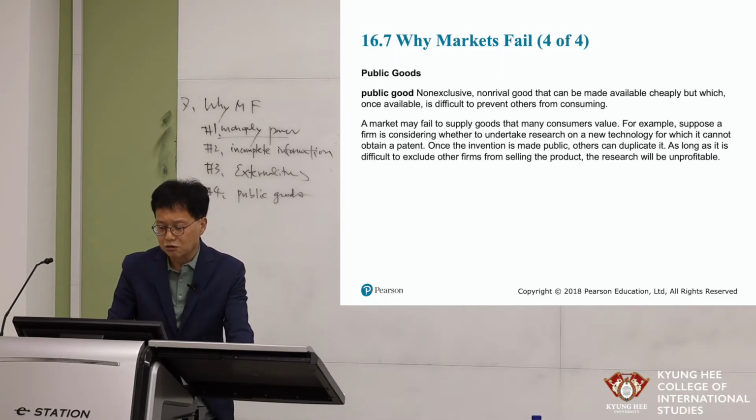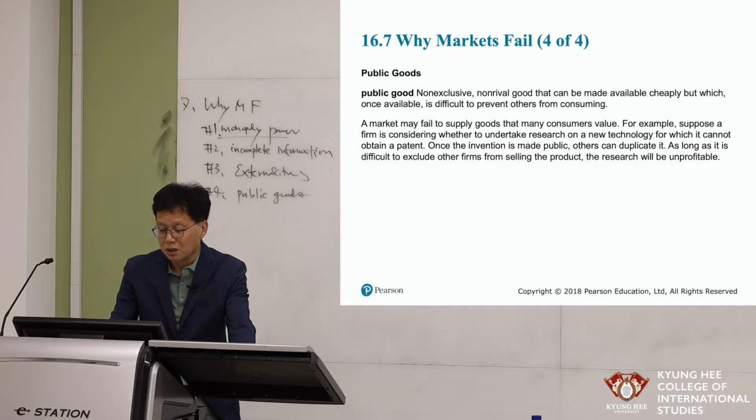Public goods: non-exclusive, non-rival. We already studied the meaning of non-exclusiveness and non-rivalry in Introduction to Economics. They can be made available cheaply, but once available, it is difficult to prevent others from consuming them. So the free-riding problem also happens.